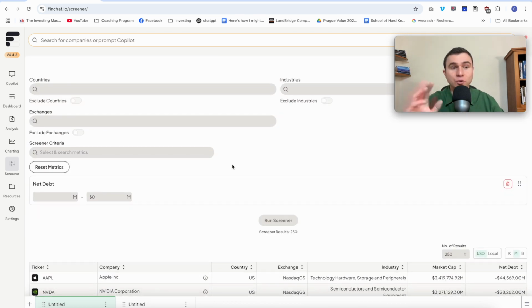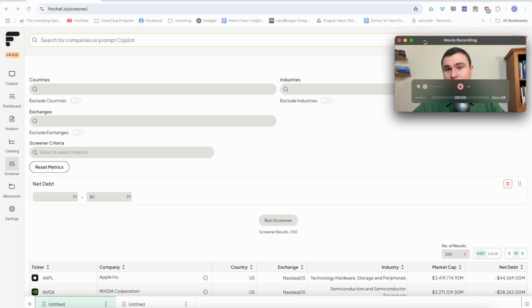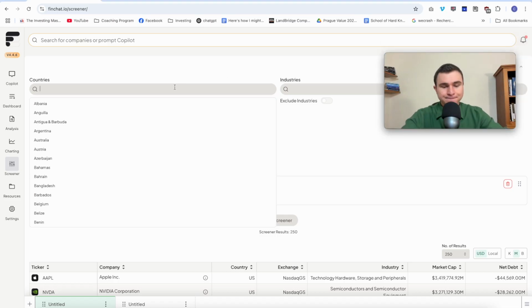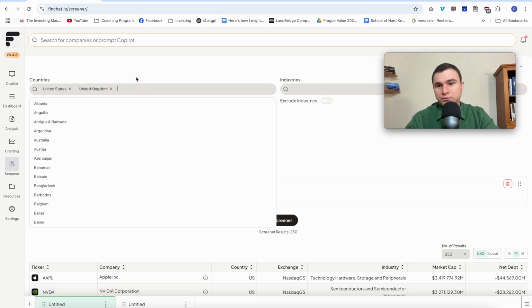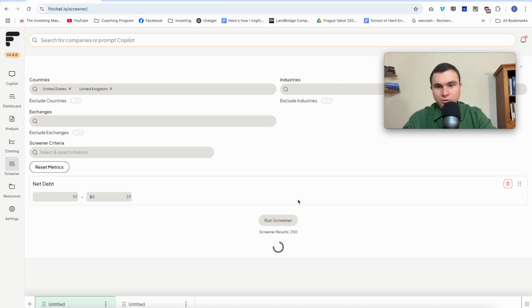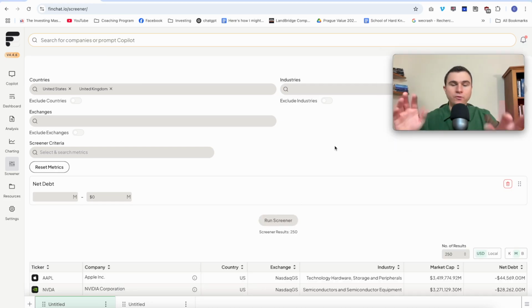Quite easy. Regarding the countries, the geography, maybe you only want to focus on the US, developed markets. So I can just put here United States. Maybe you can put United Kingdom. Maybe you can put some countries in Europe. I'm from France. You have Germany, Switzerland, Spain. You have some countries over there. But this is depending on your style, right? So okay, now first simple criteria, no debt.